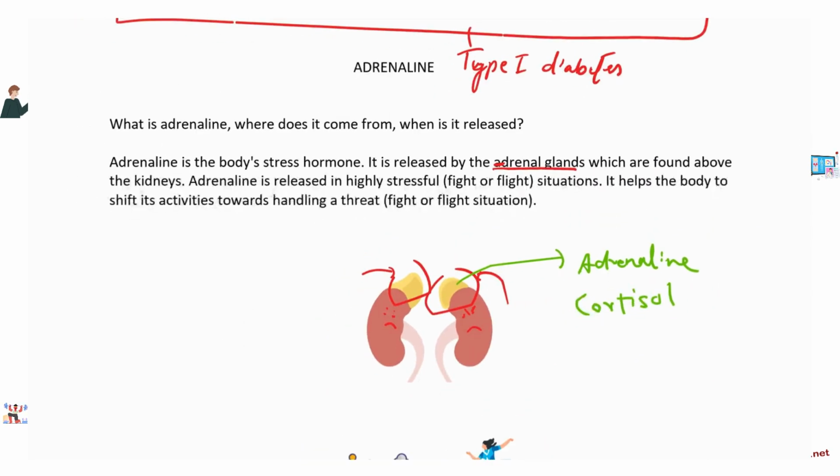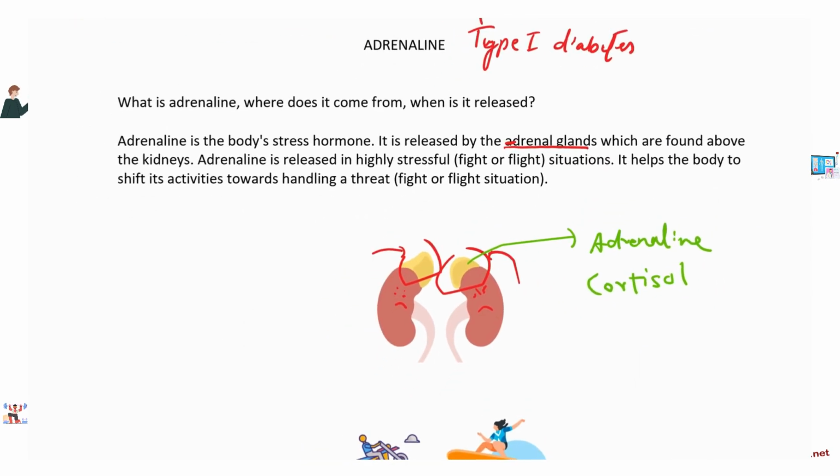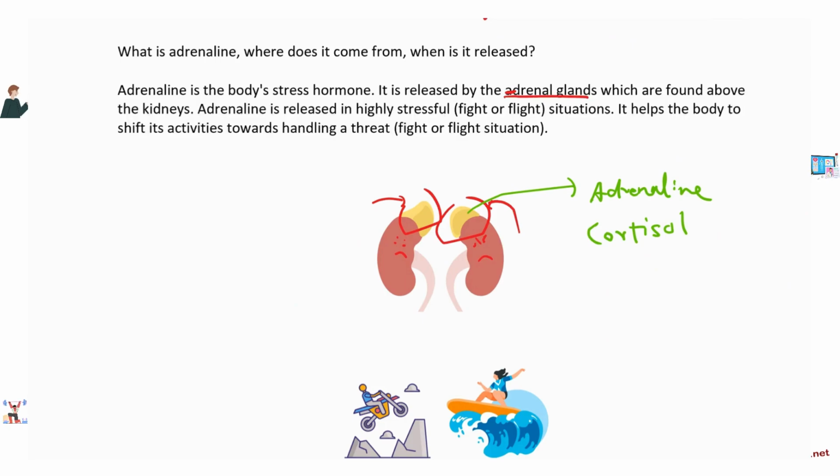So adrenaline is released to help us in extremely stressful situations. For example, there's a dog chasing us, right? And we need to run, so we need a lot of blood in our muscles. We need to see better. We need the heart rate pumping. For that, adrenaline will be released. That is called a flight situation. Flight means you want to run away.